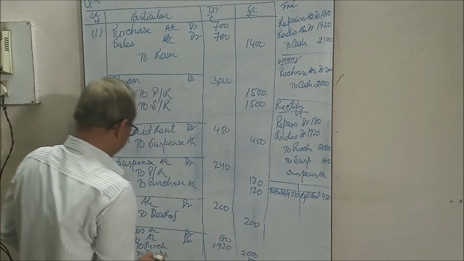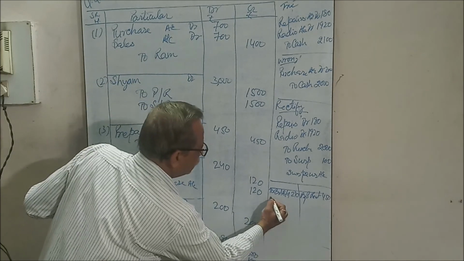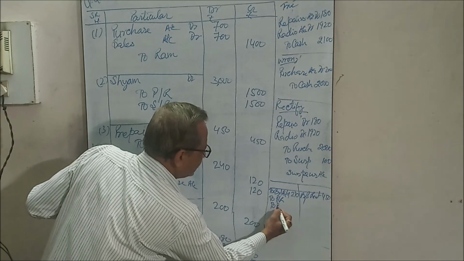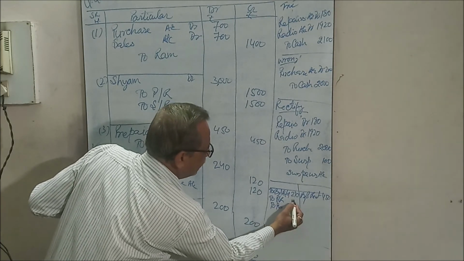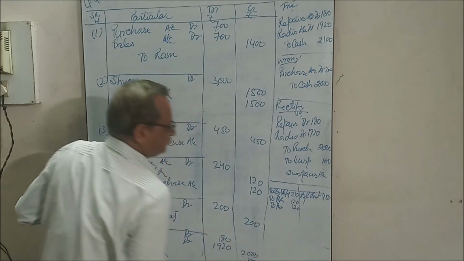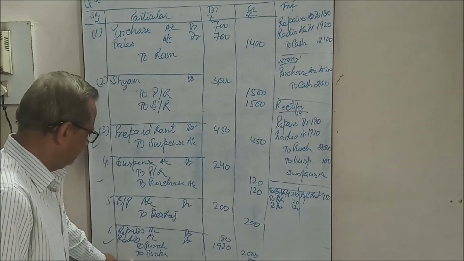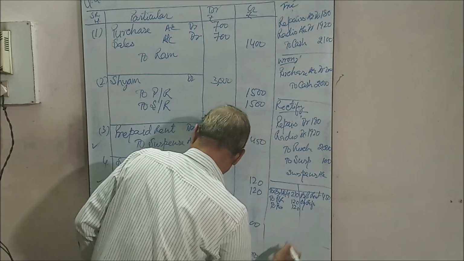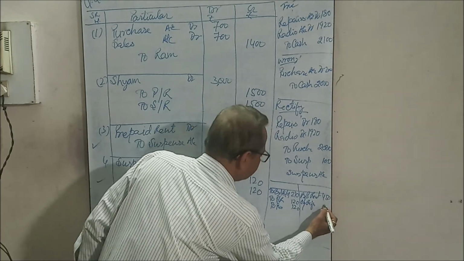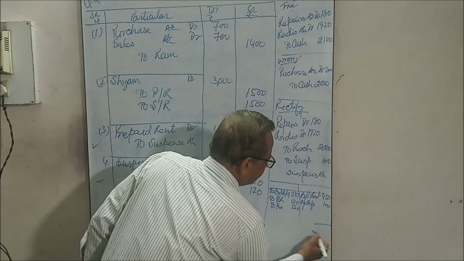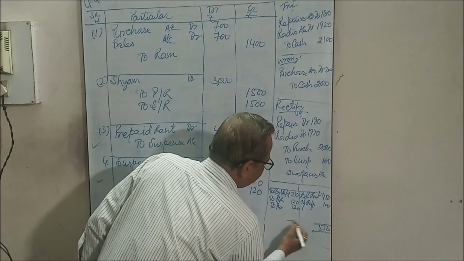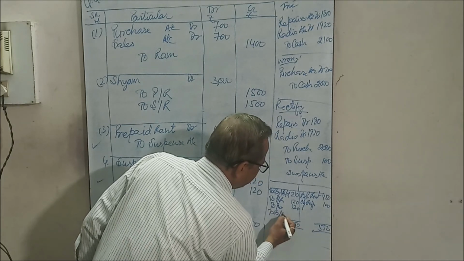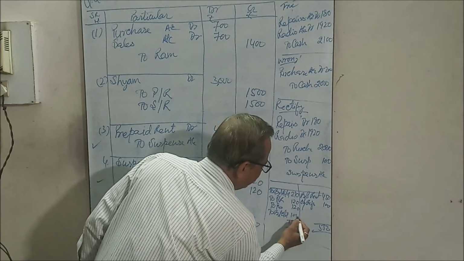to purchase return, to purchases 120 and 120. This is by repairs and radio 100. This is 550, this is 450. To balance carried down, still it is not traced, 100 is remaining.